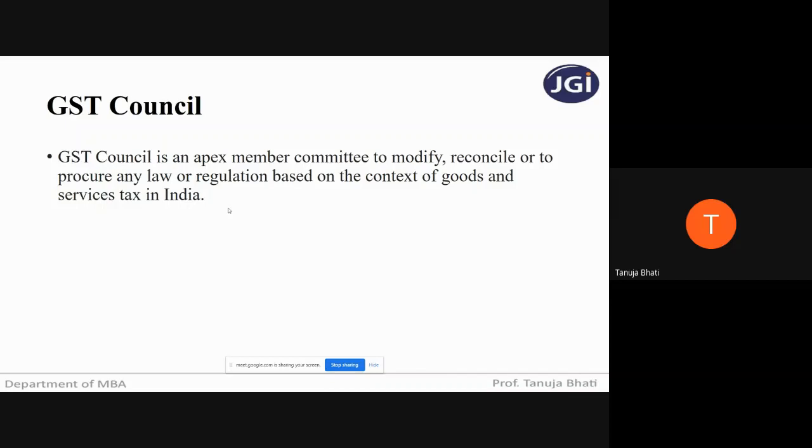The work of this council is only and only to cater to all the disputes, all the services, all the activities relating to GST.